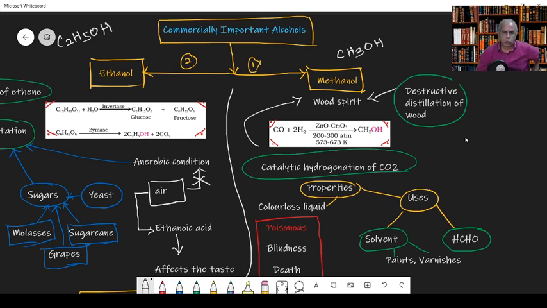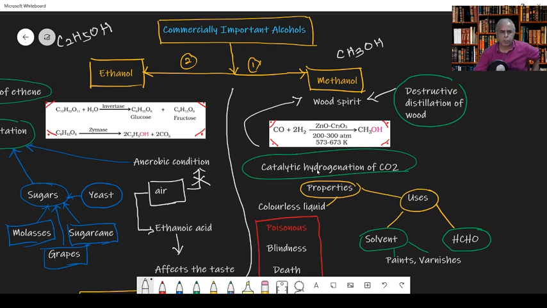Nowadays it is prepared by catalytic hydrogenation of carbon dioxide. Since it was obtained from wood, it was called wood spirit, that is methanol is wood spirit.